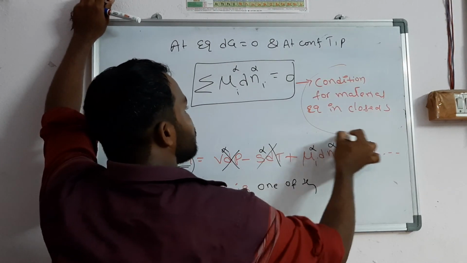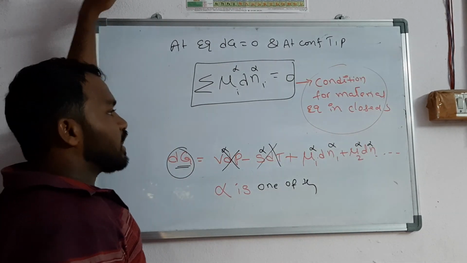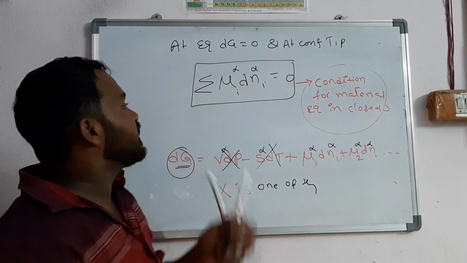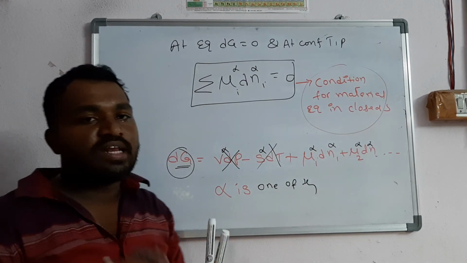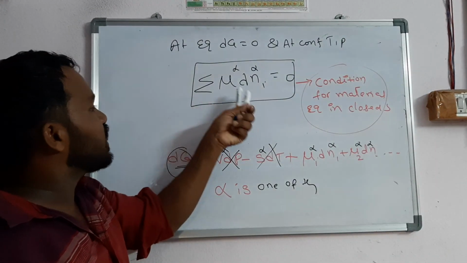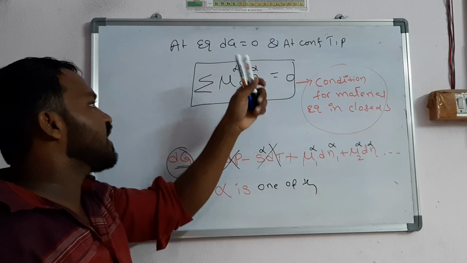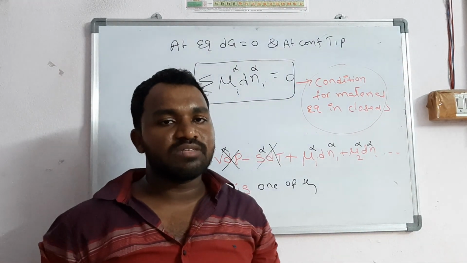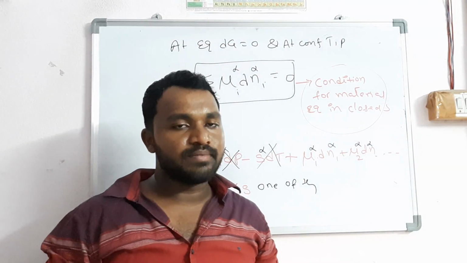As in the syllabus, the condition for equilibrium in a closed system is nothing but material equilibrium and phase equilibrium. Phase equilibrium we will discuss in the next class. So that is summation of mu alpha into dni alpha equal to 0. That is about material equilibrium. In the next class we will discuss phase equilibrium. Thank you.